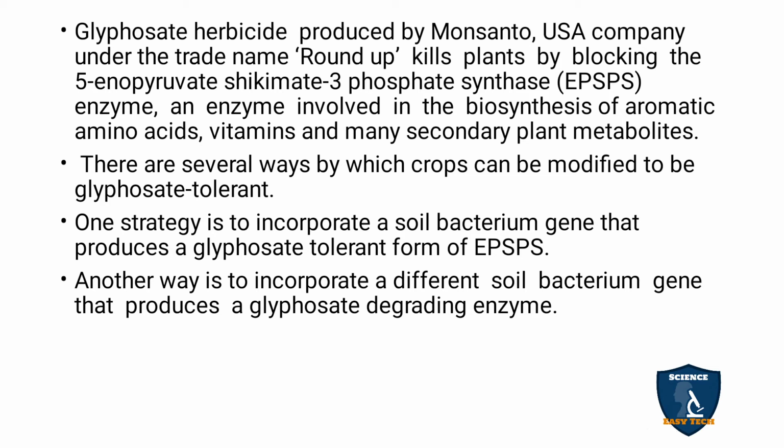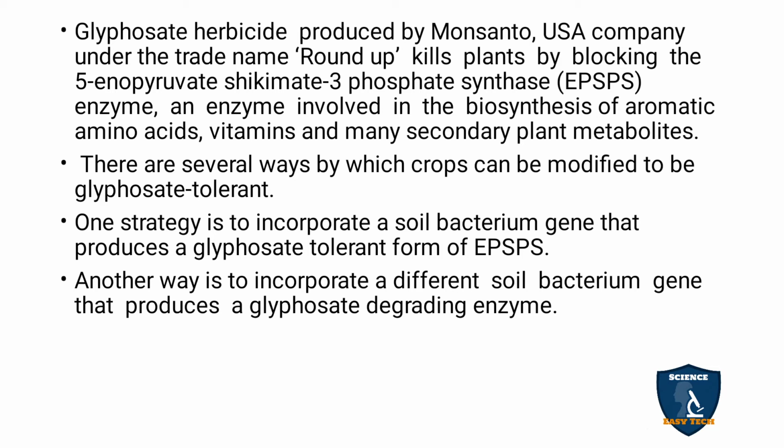There are several ways by which crops can be modified to be glyphosate tolerant. We can modify the crops to tolerate this herbicide. One strategy is to incorporate a soil bacterium gene that produces a glyphosate tolerant form of EPSPS. The genes for the glyphosate tolerant form of EPSPS are seen in soil bacteria, and we can introduce this soil bacterium gene into the crop plants. That is one way.